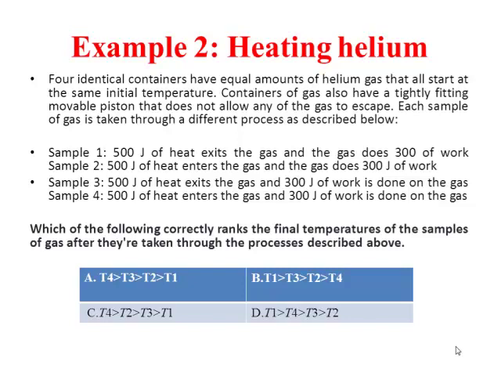So the containers of the gas also have a tightly fitting movable piston that does not allow any of the gas to escape. Each sample of a gas is taken through a different process as described below. For sample 1, 500 joules of heat exits the gas and the gas does 300 joules of work. Sample 2, 500 joules of heat enters the gas and the gas does 300 joules of work. Sample 3, 500 joules of heat exits the gas and 300 joules of work is done on the gas. And sample 4, 500 joules of heat enters the gas and 300 joules of work is done on the gas.